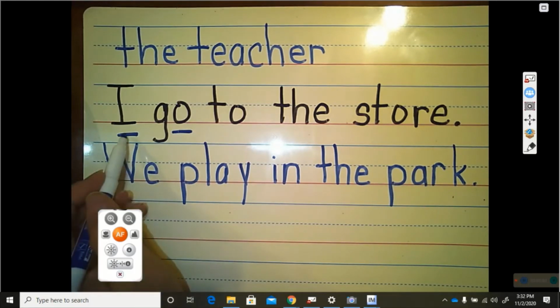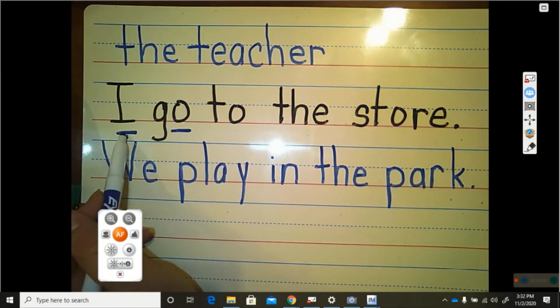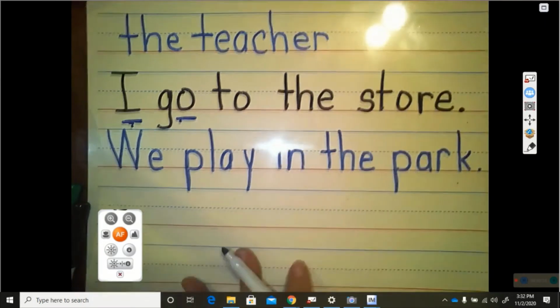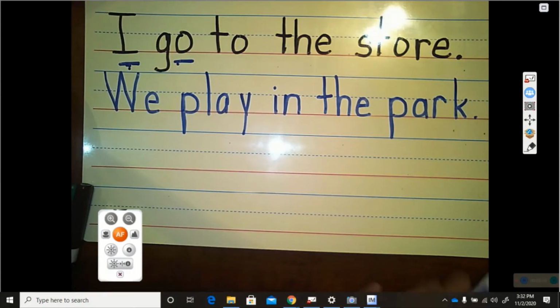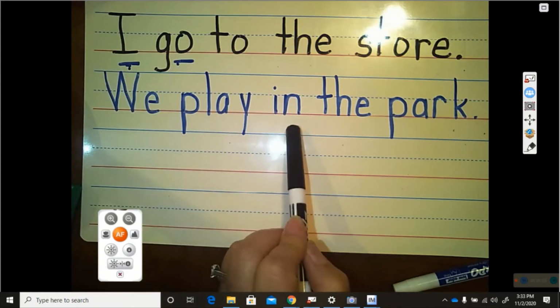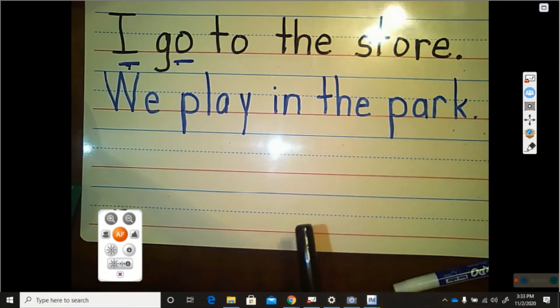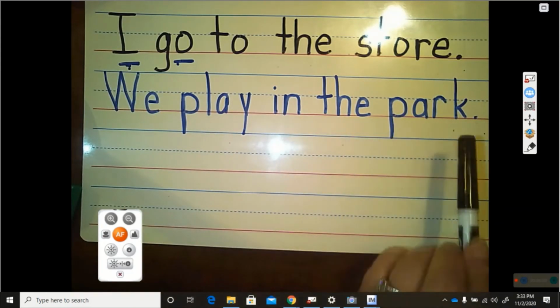So it starts with a capital letter. It ends with a period. It has a person in it and it has an action word in it. It is a sentence. Look at this next one. Some of these are our sight words too. Do you remember what this word is? We play in the park. Read that with me. Ready? We play in the park.